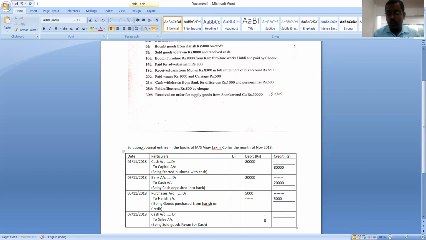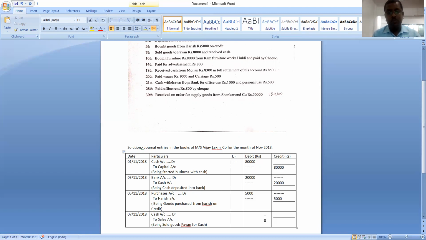One more very important thing I wish to tell you is that there will not be any uniformity in writing narration. I will write narration in my own way and another person will write it in his or her own way. The only thing is the narration must be able to explain why a particular account is debited and why a particular account is credited. The very important thing is which account should be debited and which should be credited.